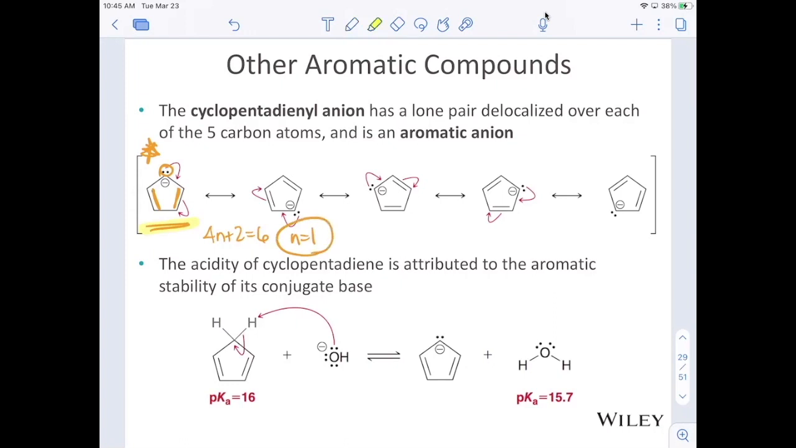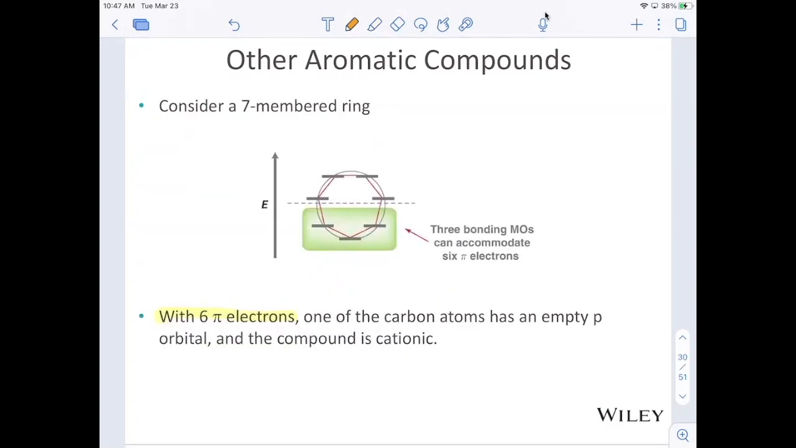If we think about the fact that the pKa of that sp3 hybridized CH in cyclopentadiene is 16, whereas a typical alkane, remember, is 50, here this is 16. That is because when that conjugate base is formed, it is highly stable, not only by resonance, but by being aromatic.